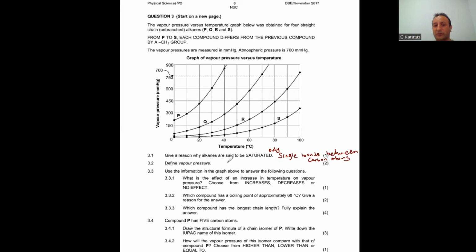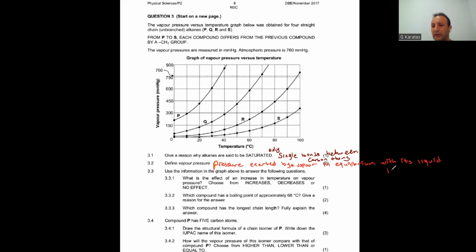So as a definition we say vapor pressure is the pressure exerted, let me write it here, I can choose a different color, pressure exerted by a vapor in equilibrium with its liquid, and this happens in a closed container.